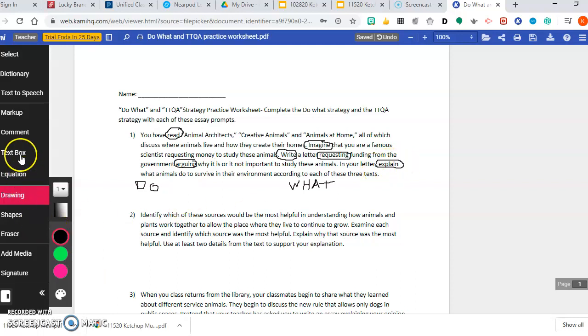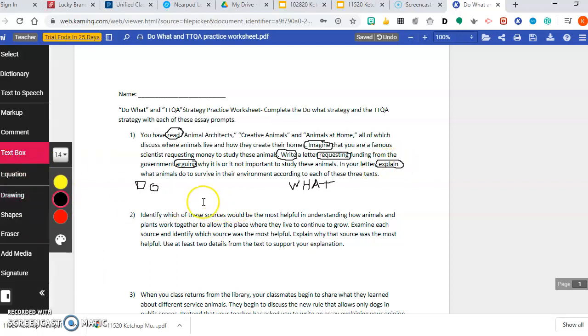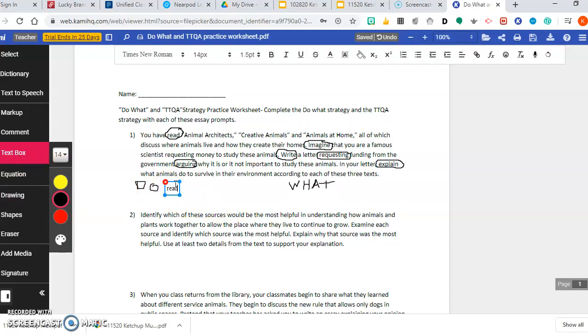So I'm going to put a text box in here. Okay, this is a lot of verbs, but we're going to get to them. We're going to read. We're going to imagine. We're going to write. We're going to request, and don't worry, I'll move that box appropriately in just a moment.